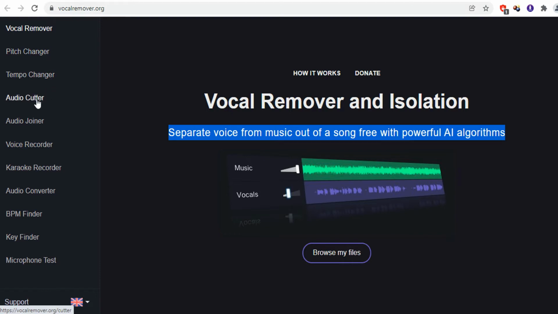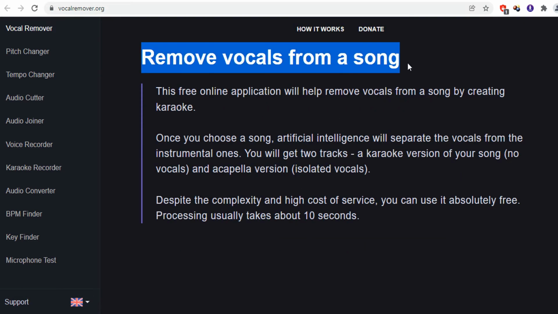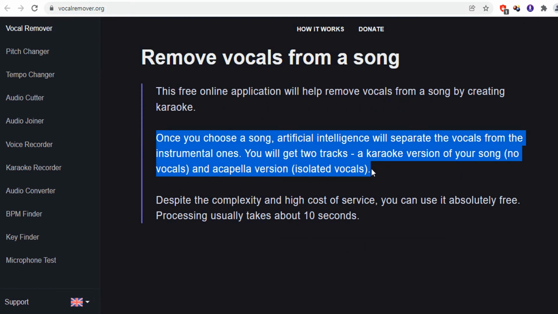So the first website in our list is vocalremover.org. Vocal Remover separates the music from the vocals. It uses a powerful AI algorithm. You just need to upload the music file and the algorithm will do the job. The website allows you to change the audio pitch without affecting the tempo and vice versa.